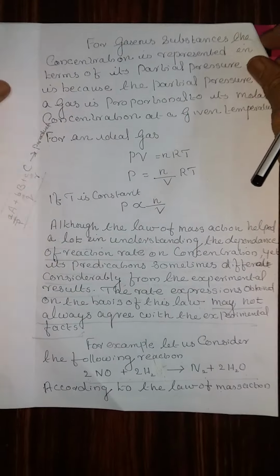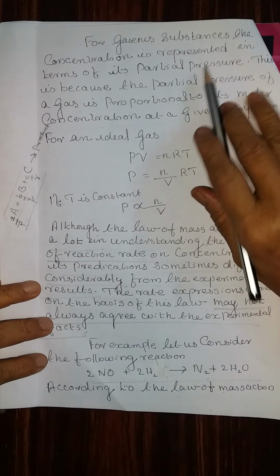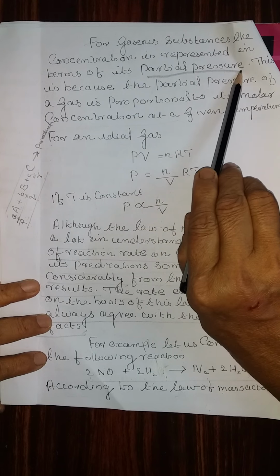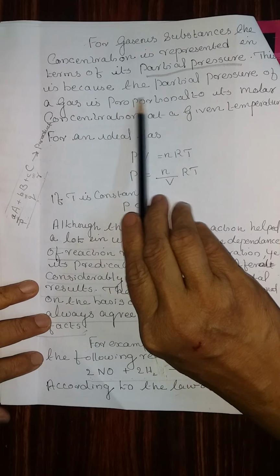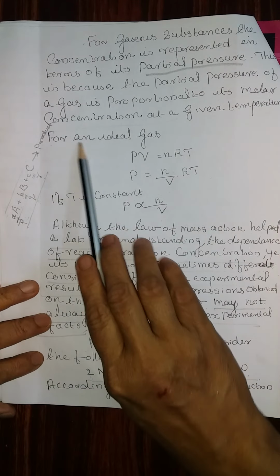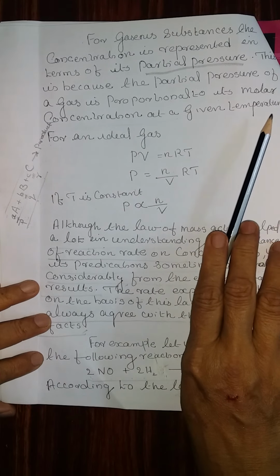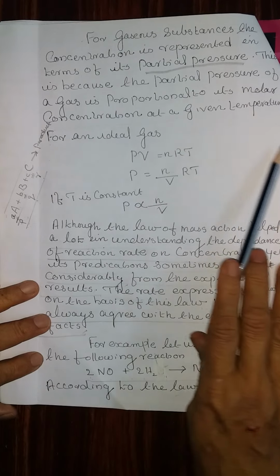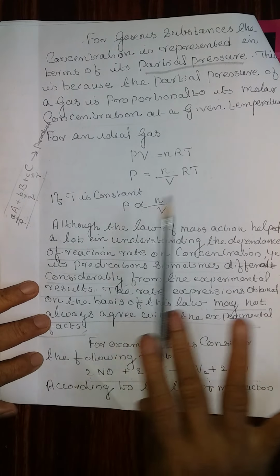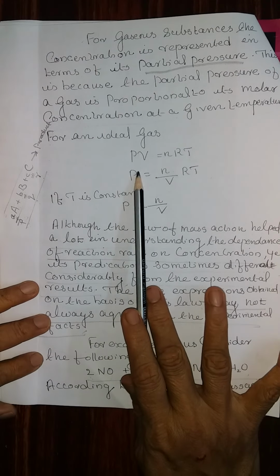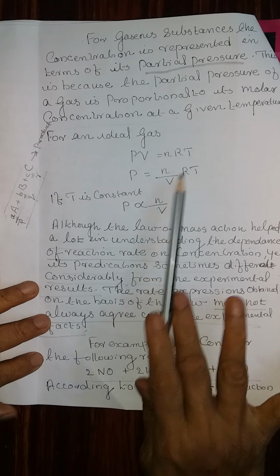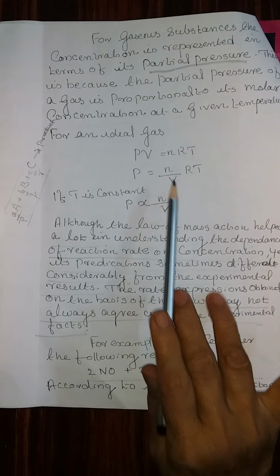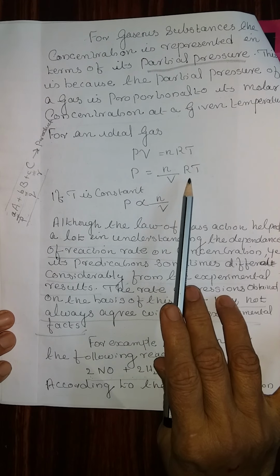Now, for gaseous substances, the concentration is represented in terms of partial pressure. This is because the partial pressure of a gas is proportional to its molar concentration at a given temperature. For an ideal gas, we know that PV is equal to nRT, or P is equal to n by V RT.